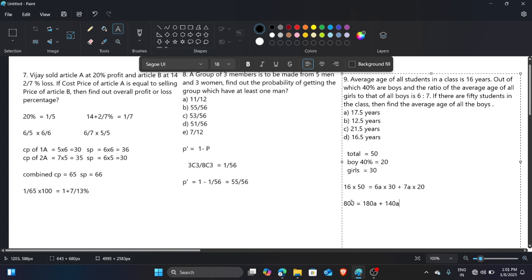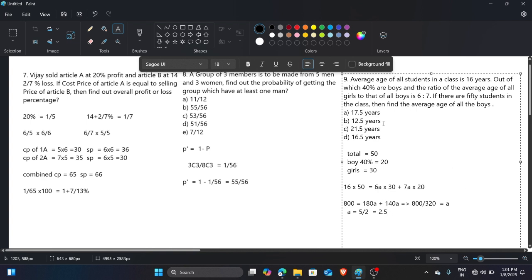If you add them, you get 320a, which equals 16 into 50, which is 800. When you divide them, 800 by 320, the zeros cancel, and 80 by 32 is 5 by 2, so a is 2.5.